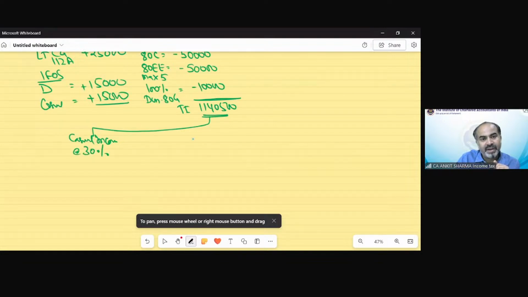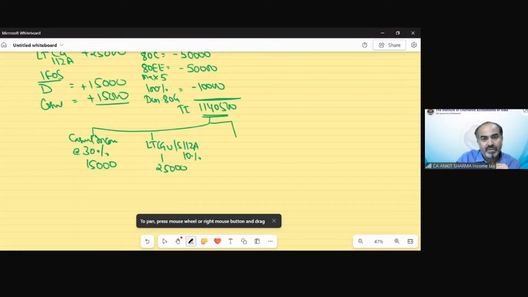I have to separate that. That was 15,000. Then we have long-term capital gain under section 112A at the rate of 10%. That amount is 25,000.